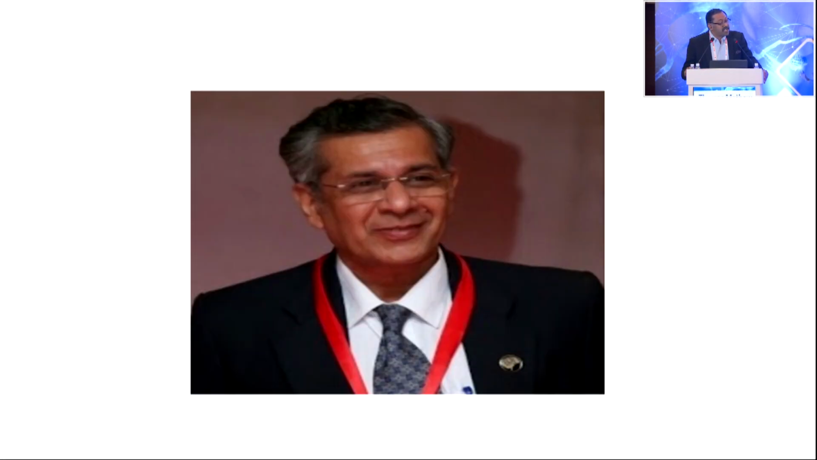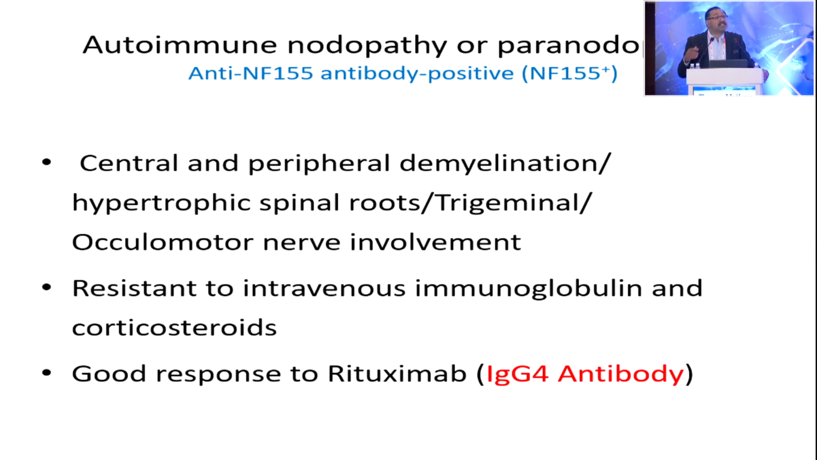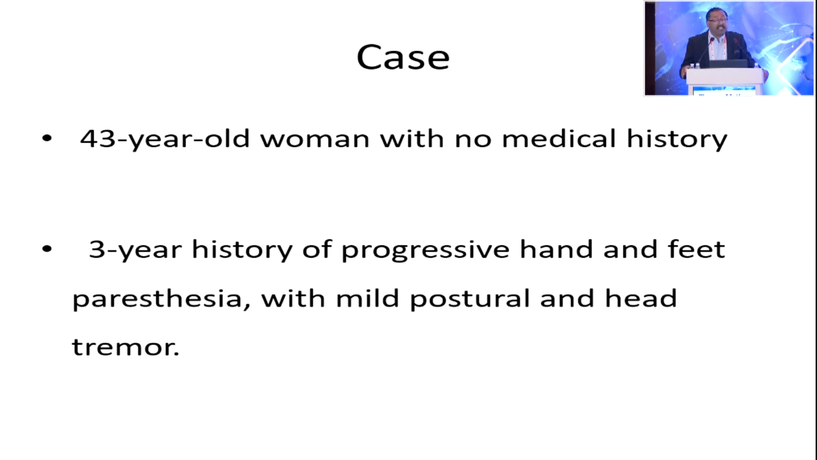I thank Professor Kadilkar for this topic, because he called me to talk on rituximab in neuromuscular diseases. So I was reading literature on that, and then I landed on autoimmune nodopathy and paranodopathy. I think sir was going to talk on it in the morning. It's an interesting entity because you have central and peripheral demyelination, hypertrophic spinal roots, trigeminal and oculomotor nerve involvement, and they're resistant to immunoglobulin and steroids. Usually, you think autoimmune diseases should respond to steroids and IVIG. And they have a very good response to rituximab, which is an IgG4 antibody. This is a case from the literature that I'll just present.